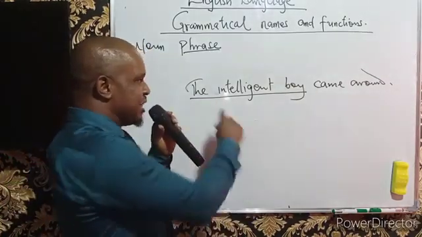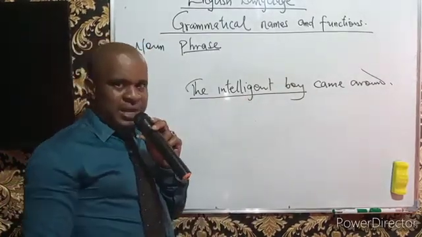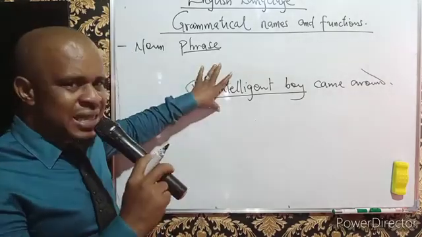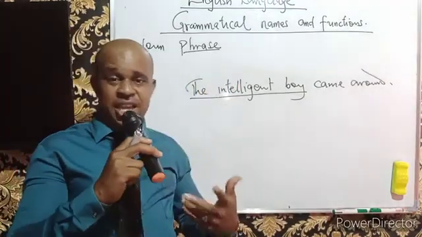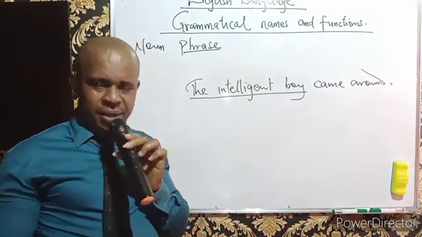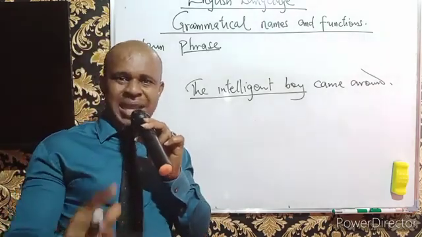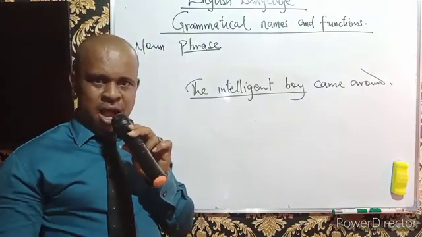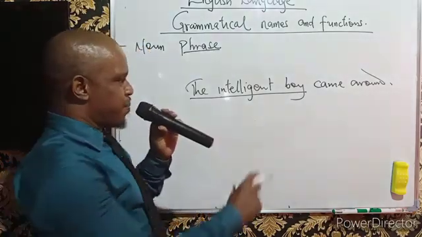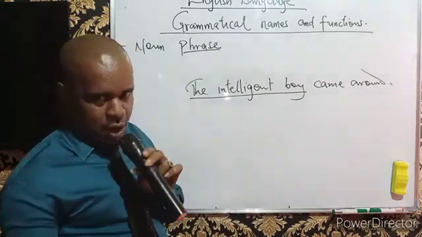Like I said, they don't admit verb. Now, for us to understand that this is a name, I need to tell you something. We should also learn to know that names can be replaced. How do we do that? We can replace a name with a pronoun.